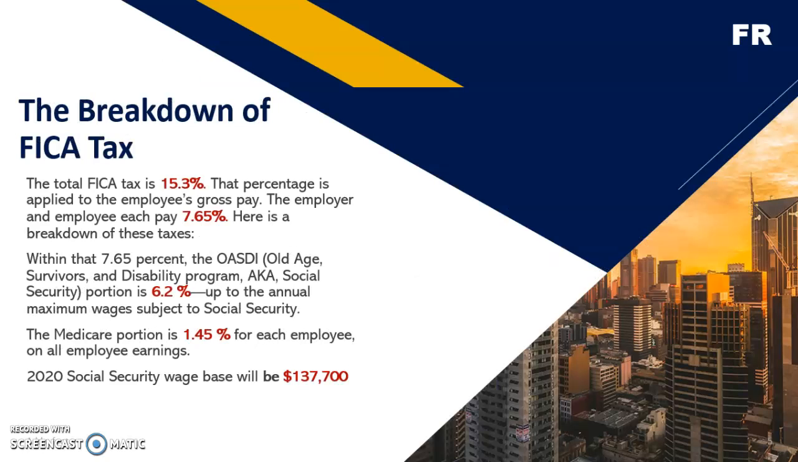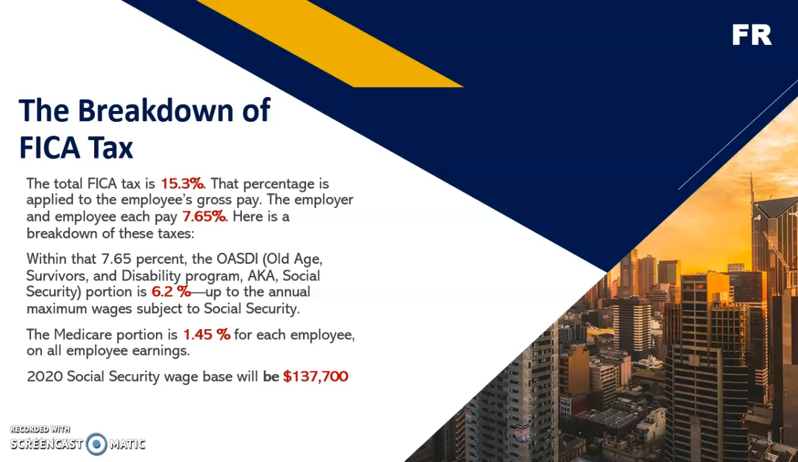The term FICA is short for the Federal Insurance Contributions Act. This act was introduced in the 1930s to pay for Social Security. Medicare was added later. The breakdown of FICA taxes: the total FICA tax is 15.3%. This percentage is applied to the employee's gross pay. The employer and employees each pay 7.65%. Here is the breakdown for these taxes.